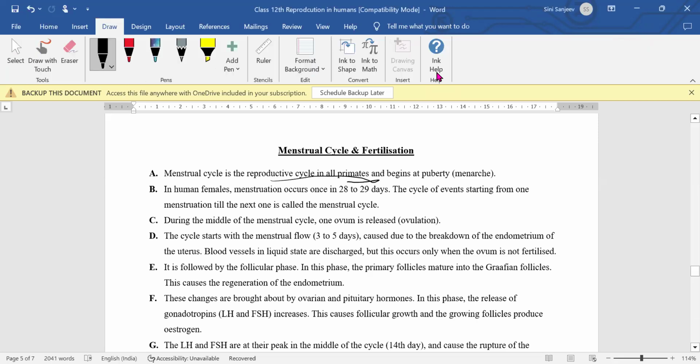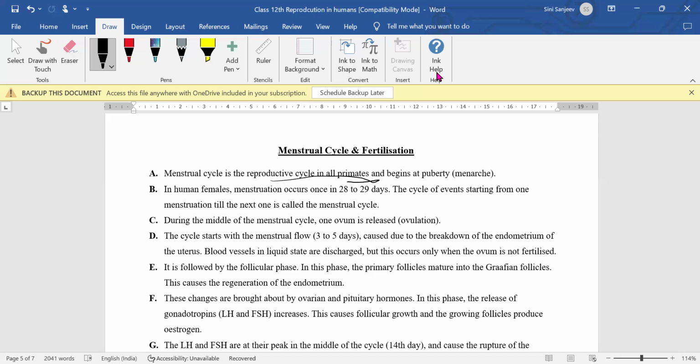So when a girl attains puberty, at that time the menstrual cycle phase, also called the menarche phase, will begin. Now, primates means what? It includes humans, monkeys, and apes. All these come under the primates category. So this is quite a complex process.